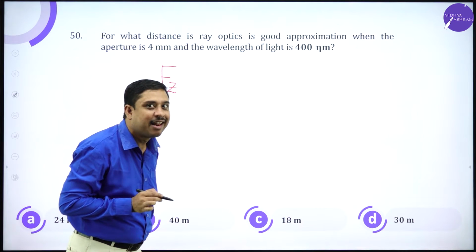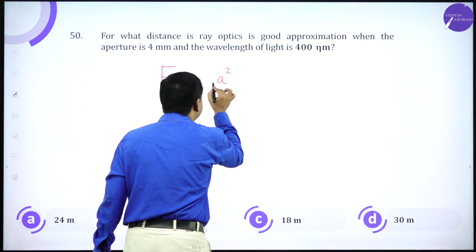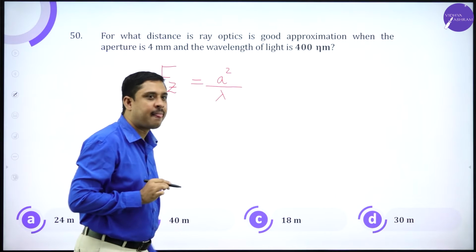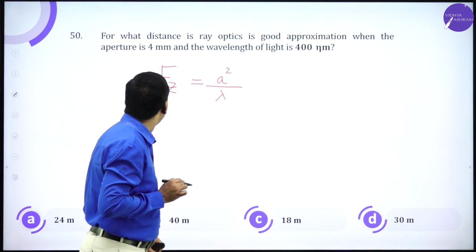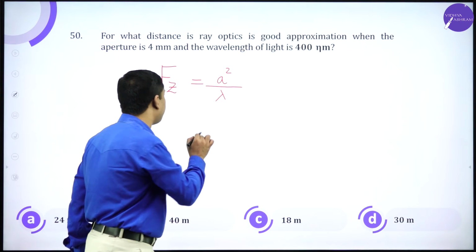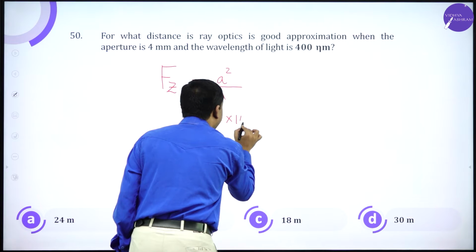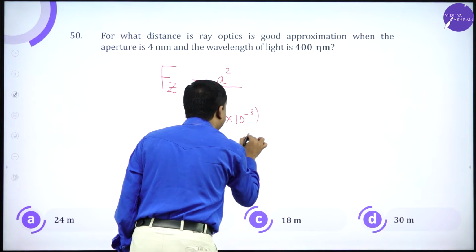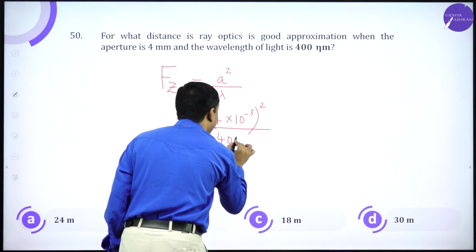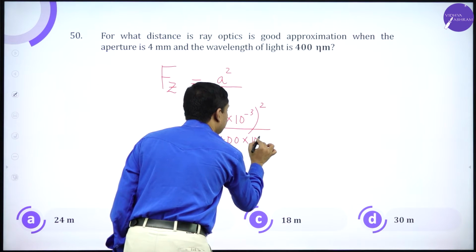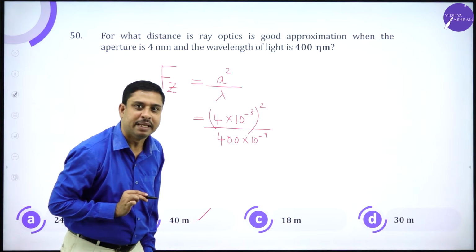For good results in ray optics, Fresnel's distance is calculated as a squared by lambda, where a is the width of the aperture and lambda is the wavelength of light used. So this is 4 into 10 power minus 3 whole square divided by 400 into 10 power minus 9. If you simplify, 400 meter will be the answer.